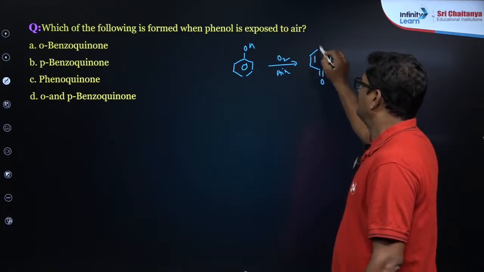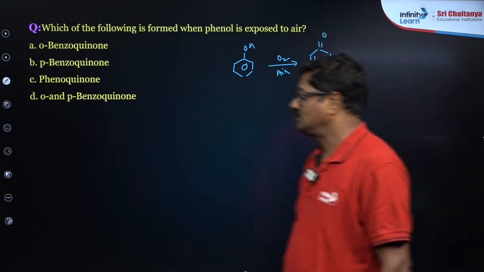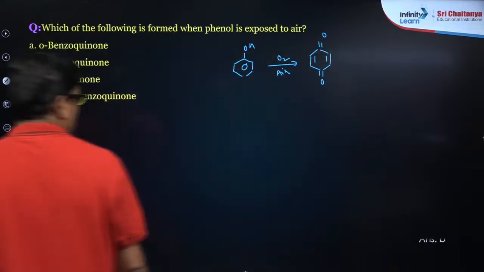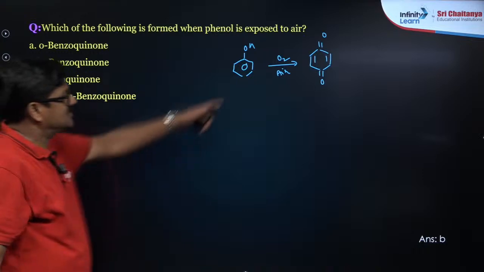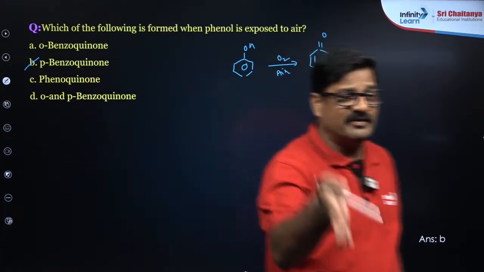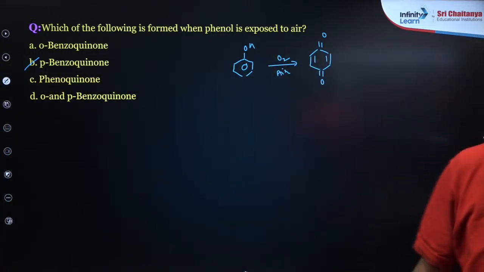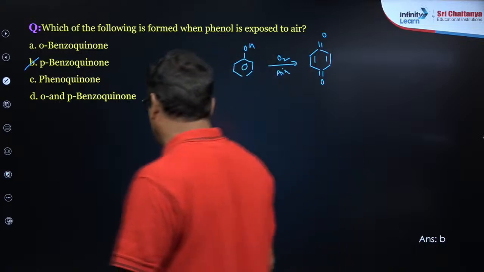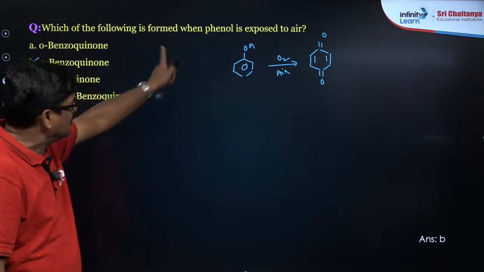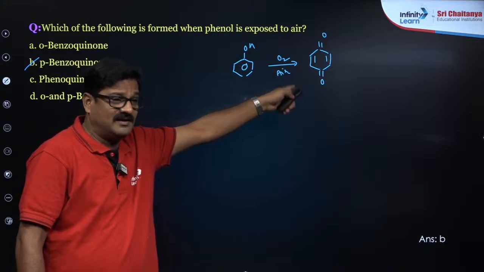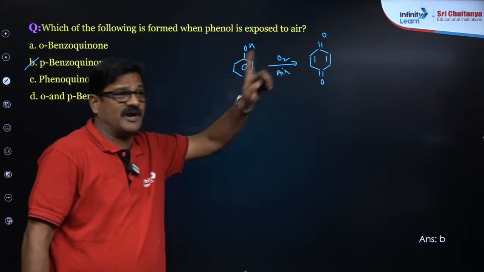It is called benzoquinone. Parabenzoquinone is the answer. Yesterday we discussed this reaction. If you go through the recording, you can see this kind of reaction. So we discussed the question, the answer, the explanation and the proper solution, my dear students.